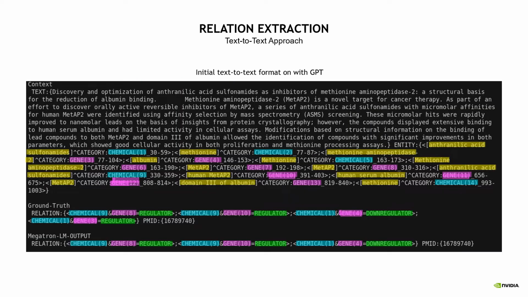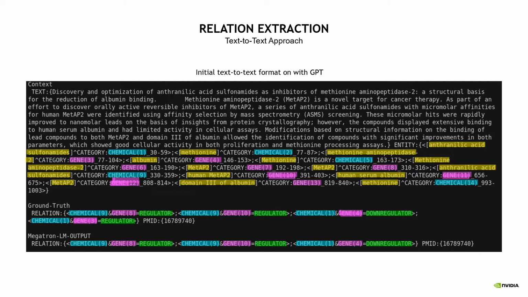This first slide is showing what we initially tried. We tried feeding the model an entire paragraph from the PubMed articles that were given, and then we created this type of grammar in which we pulled out the specific named entities from the article that I have highlighted in yellow, and then we tag them with whether they're a gene or a chemical, and then a specific ID number associated with them that I have highlighted in blue and in pink.